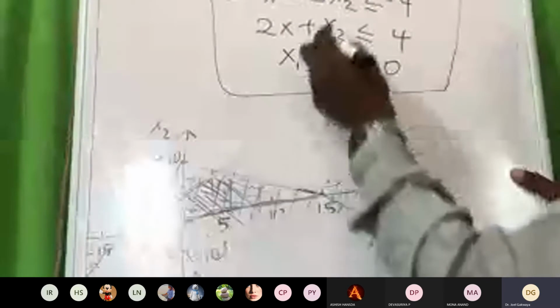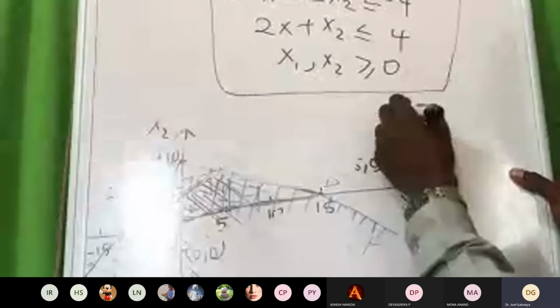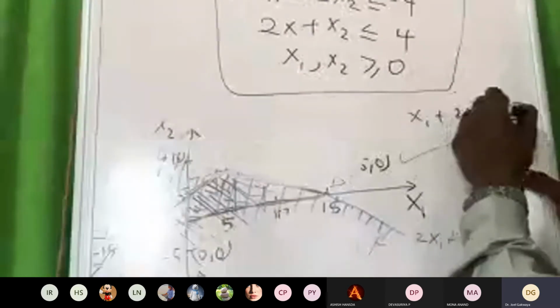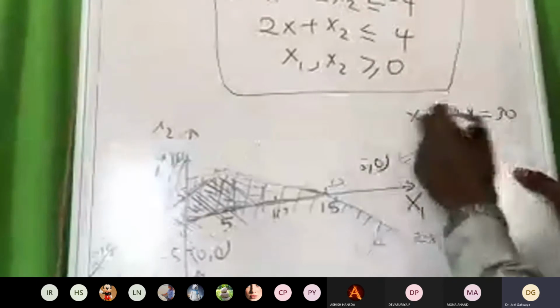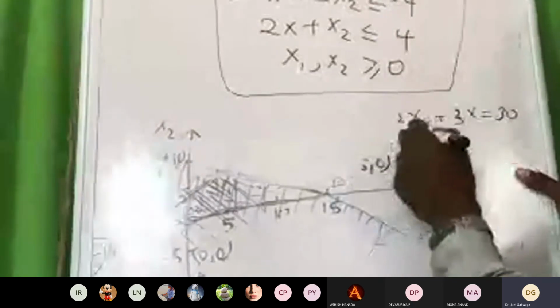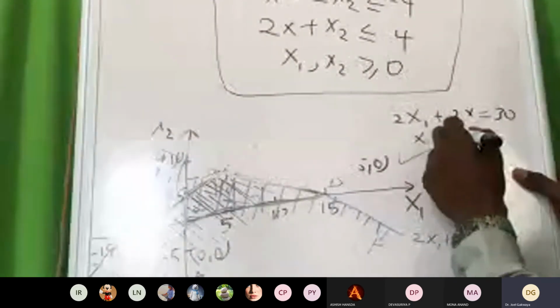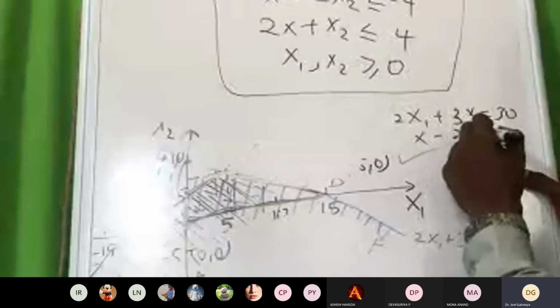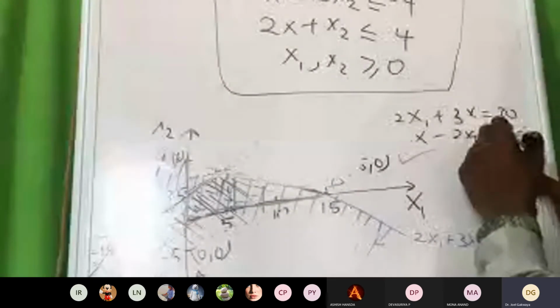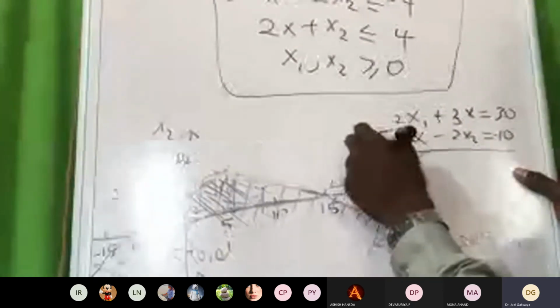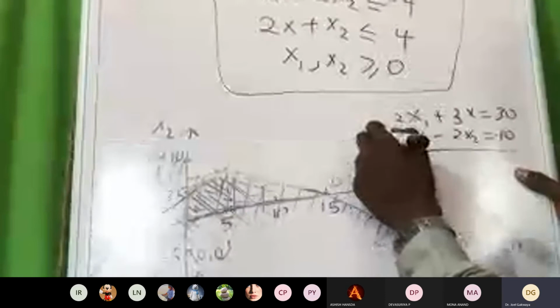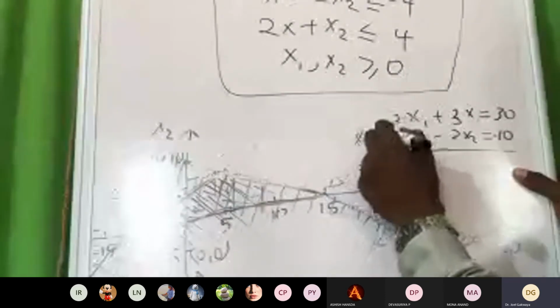Those two equations which we had: x1 plus x2 is less than or equal to 30, I think this was a 2, this was a 3, and x1 minus 2x2 is equal to minus 10. I will use these and find it. Let me multiply this by minus 2.